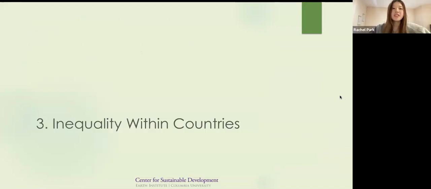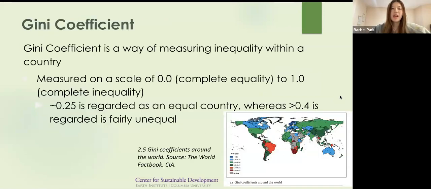Now let's look at inequalities that exist within countries. As mentioned before, GDP per capita measures the living standard of an average individual in a country, but income inequalities can also exist within countries. To measure this, we use the Gini coefficient, which is done on a scale of 0.0 to 1.0. 0.0 represents complete equality, whereas 1.0 represents complete inequality. 0.25 is typically seen as an equal country, and anything above 0.4 typically shows large amounts of inequality.